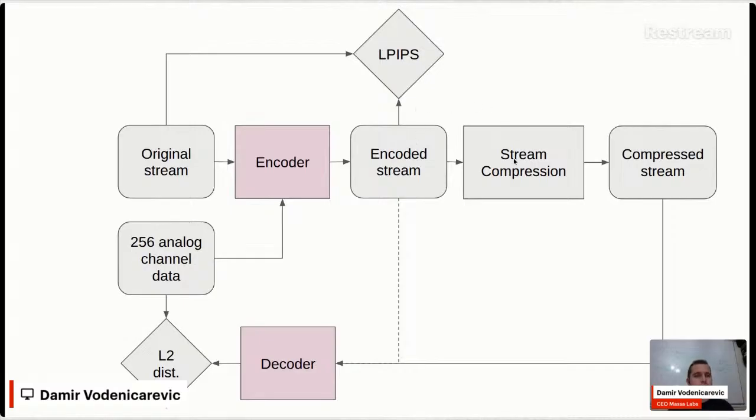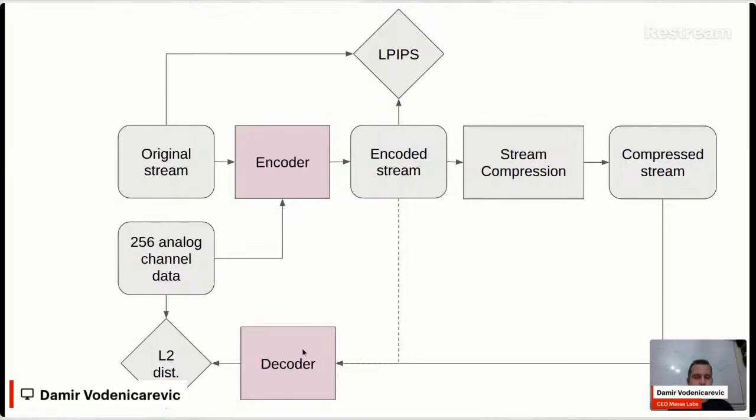Then we apply stream compression to obtain the compressed stream. This is non-differentiable. And this compressed stream is fed to another neural network, which is the decoder. For those who know a bit, we cannot differentiate through stream compression here, so we do a pass-through that simulates the gradient flow.